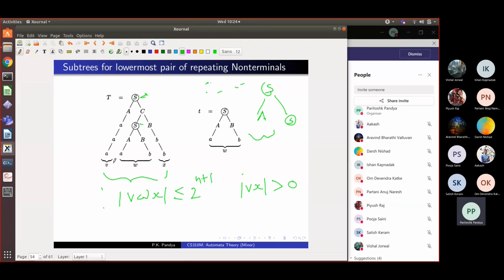So I don't derive this longer string VWX, but I derive only string W at this point. So I'll get a transformed tree. Or what I can do is, where this inner S is there, I substitute the parse tree of that inner S by this larger parse tree. Any parse tree of S can be substituted there, and you will get a valid derivation. It will not give the same string, but it will give you a different string.